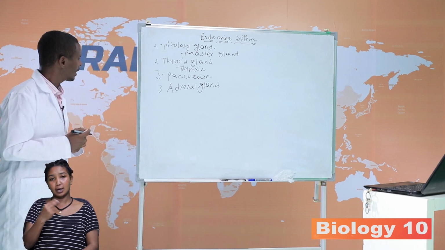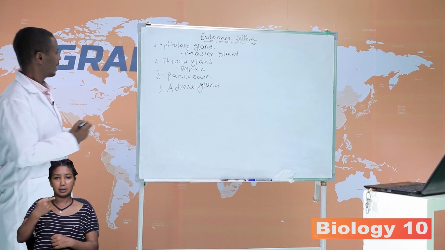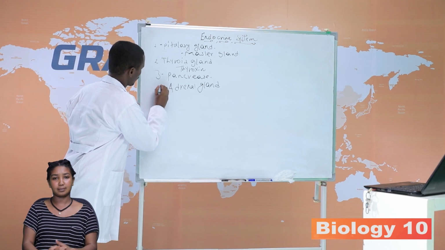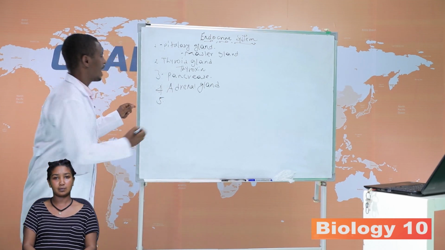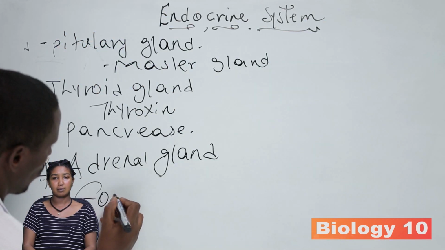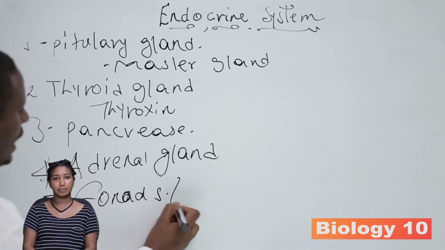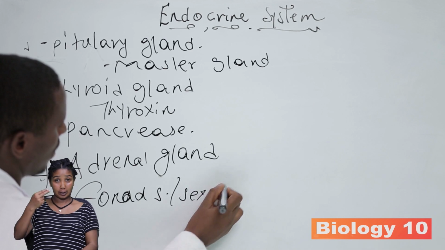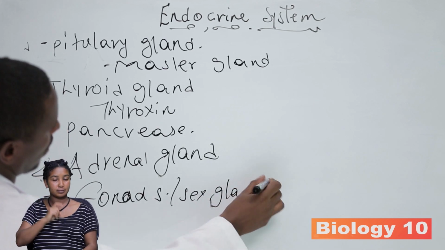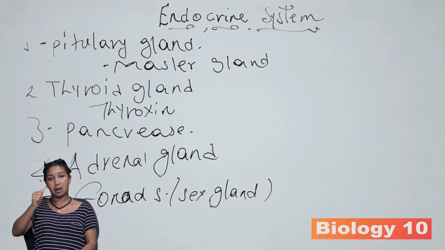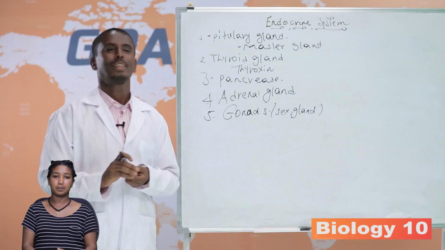The other important gland is the gonads, or sex glands.